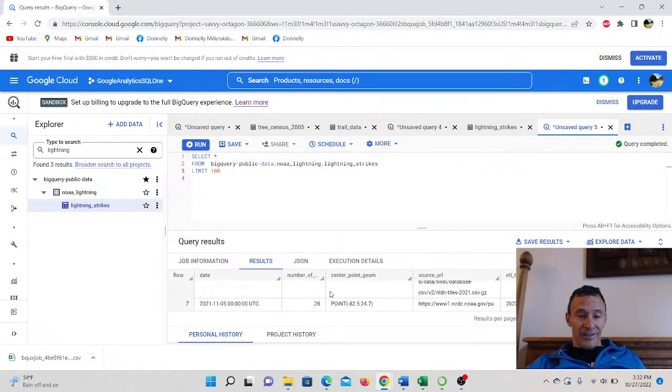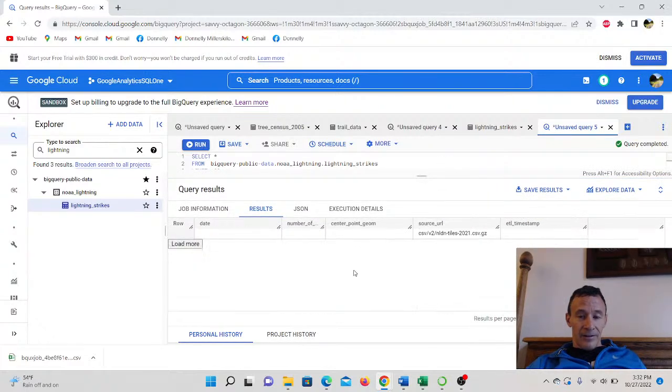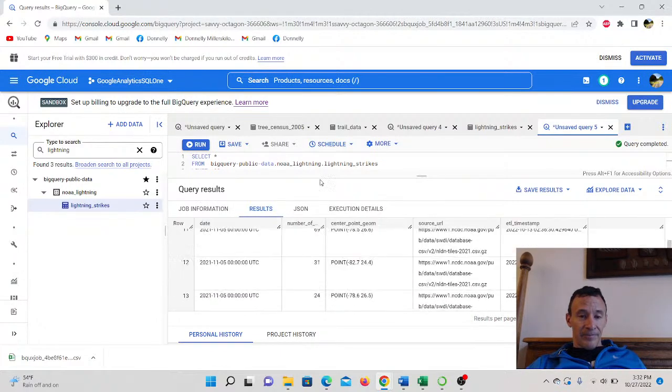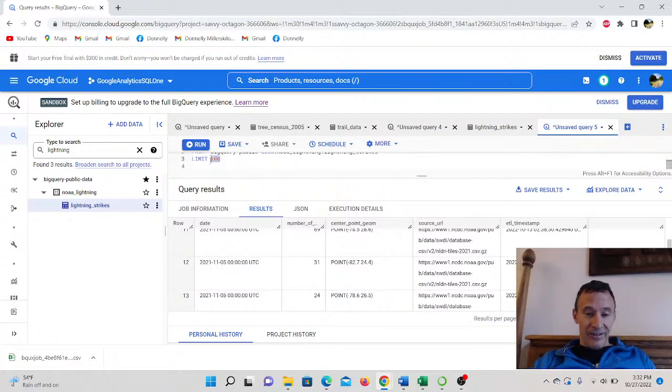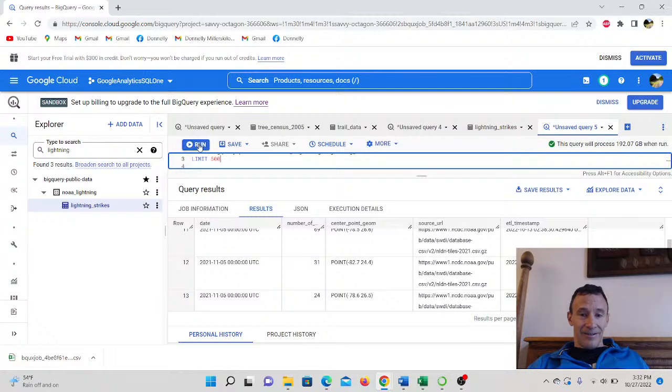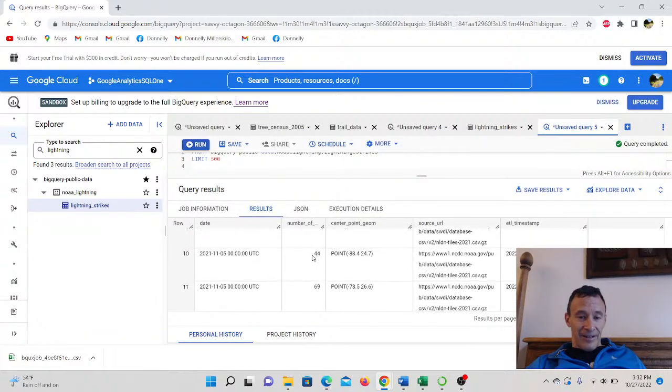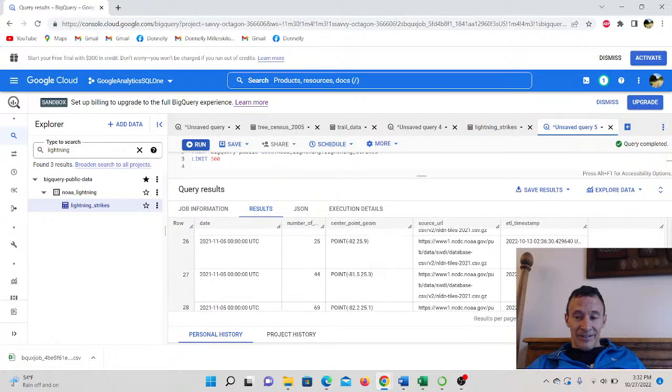All right, so we got, ooh, that's a lot of lightning strikes. But of course, you've got the date. So let's see, we want to figure out what were the total. If I look at this data here, is this all for 2000? This might be all for 2000. Yeah, I'm going to select more data. Let me limit 500. Lightning strikes. Whew, look at this.